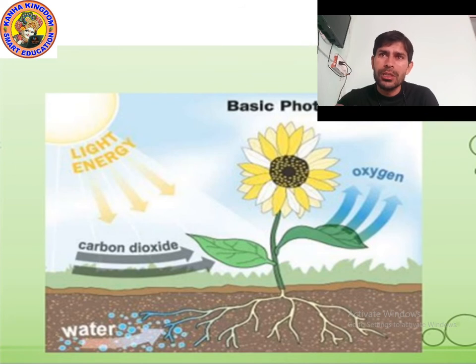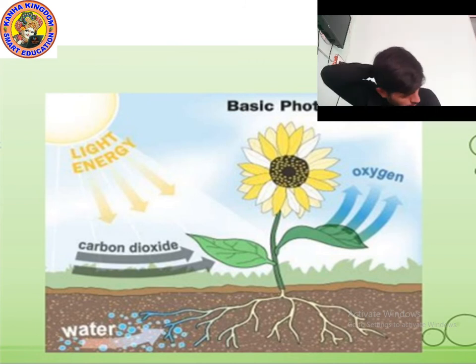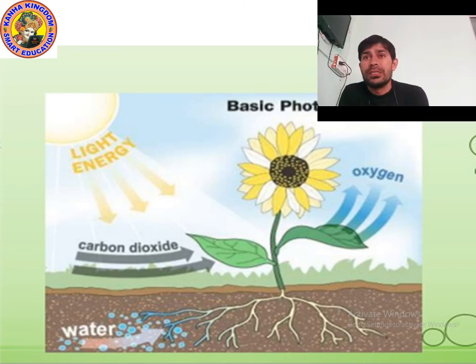As you can see in the picture of the plant, can you see the sun? The sun gives light energy. First of all, plants take water through the root and carbon dioxide through the leaves. Then, in the presence of sunlight, plants make food with the help of chlorophyll.